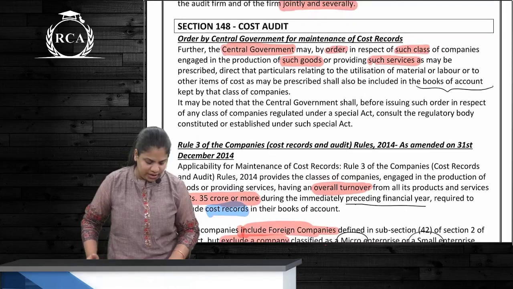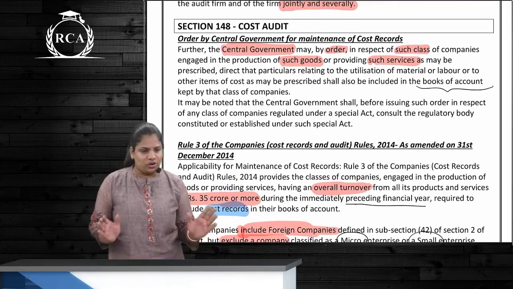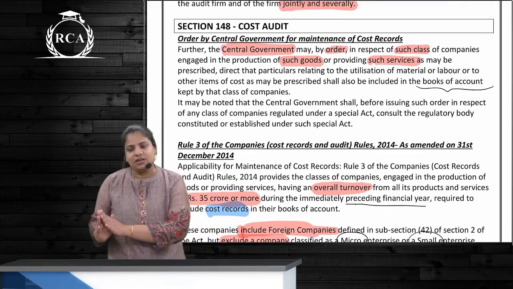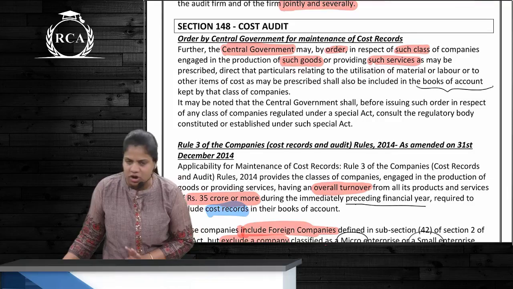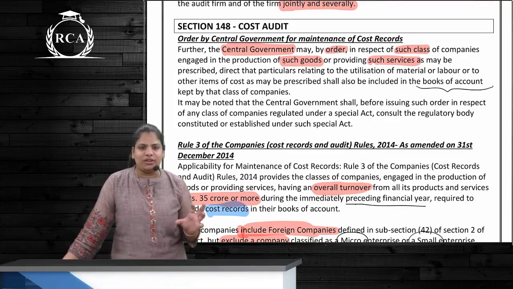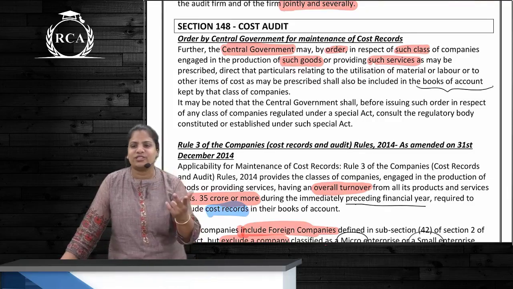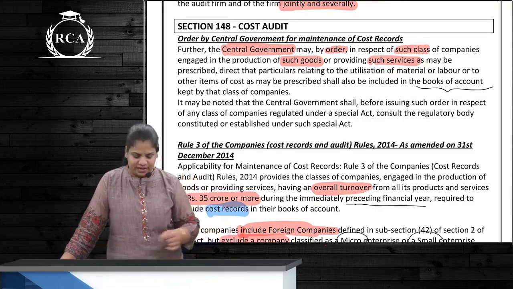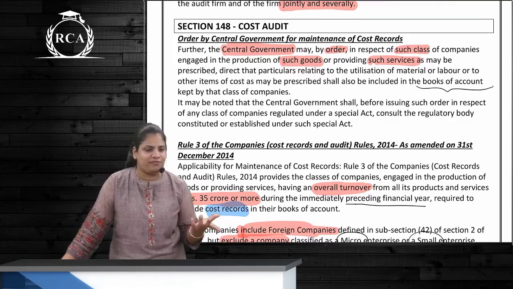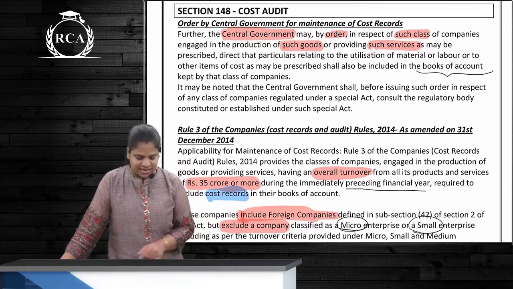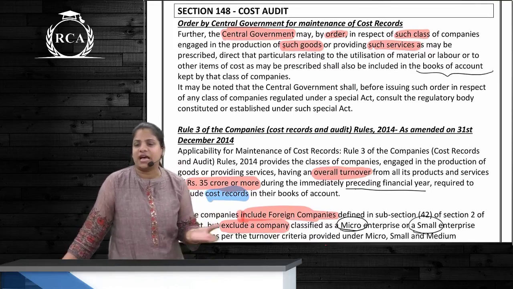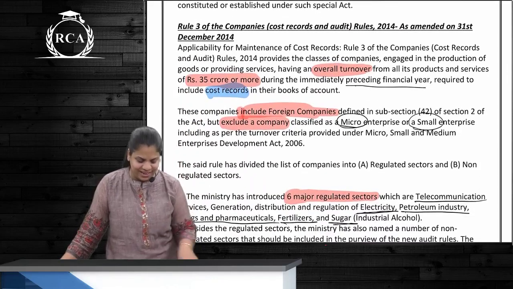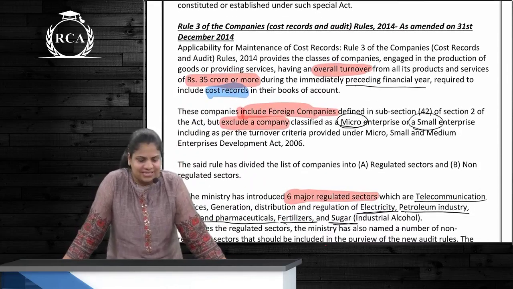Let's go in order. So maintenance, this section talks about 2 major things. First is maintenance of cost records and another is audit, whether audit has to be done or not. So that is cost audit. Who are required to maintain cost records? Who is going to give this order? CG. CG will give order for such class of companies which are engaged in production of such goods or provide such services to maintain such books of accounts. Correct?